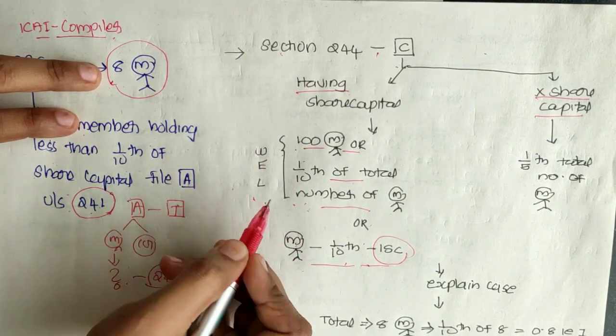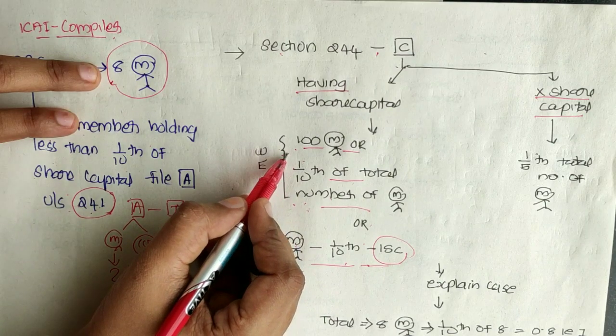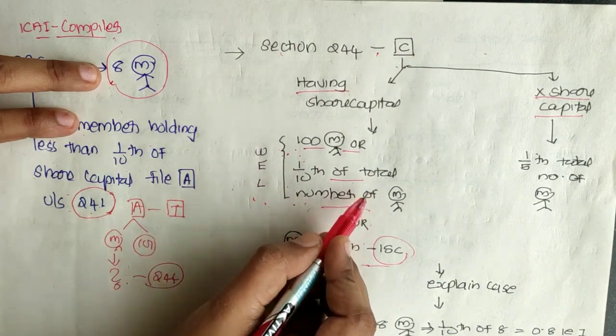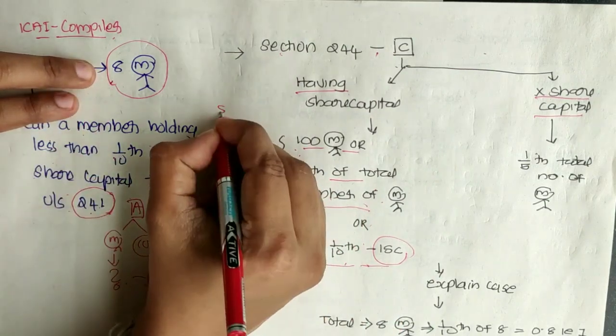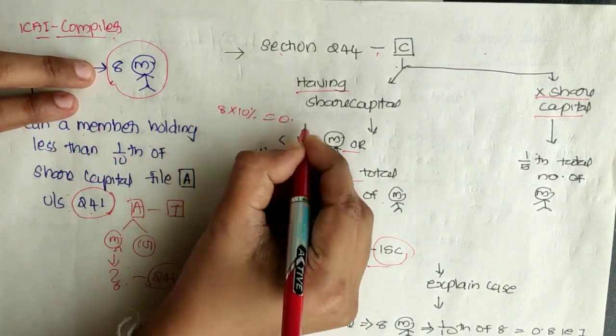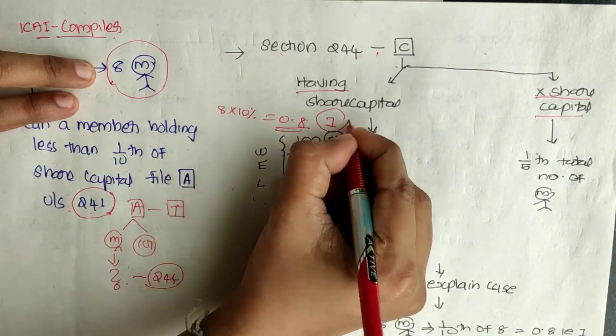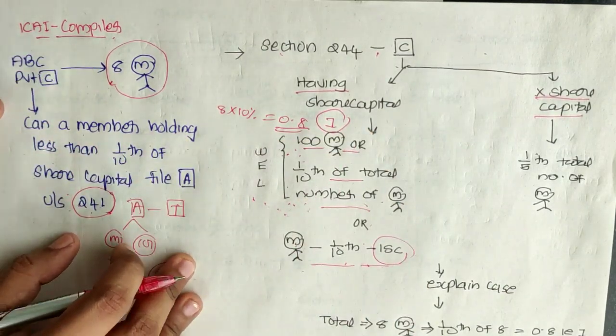Here we know that the application can be filed by 100 members or 1/10 of the total number of members. 1/10 of the total number of members means 8 into 10%, that is 0.8. That is, even one person can file an application, right friends?